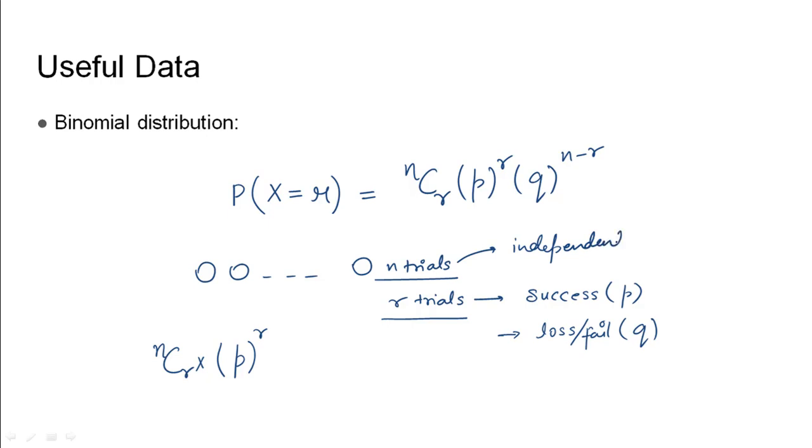This is another thing that needs to be taken care of. The trials should be independent. And then for the rest of the n minus r trials, we want it to be failure, so Q raised to the power n minus r. So first we select and then we use the probability concept to obtain the probability of occurrence of the event for r times, using this relation of nCr, P power r and Q power n minus r.